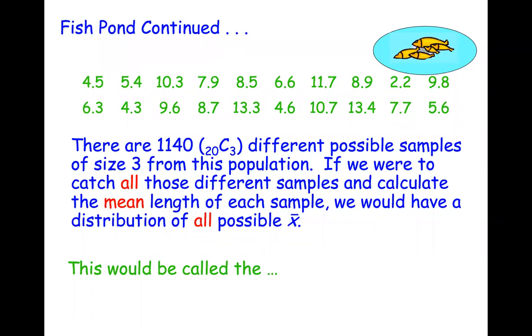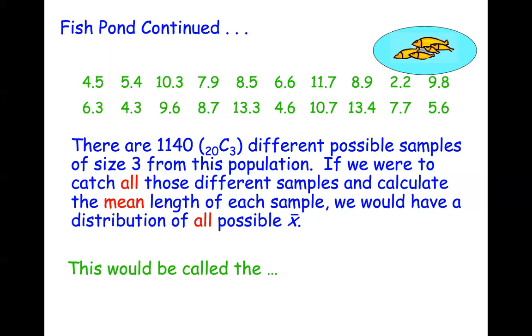Jonathan, what would that be called? It's not something plot, but it is 2 words. It's a graph of all the sample means.